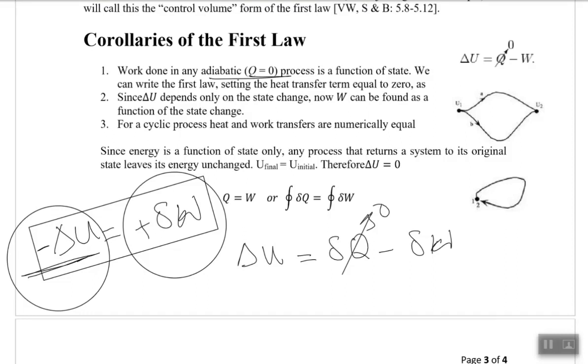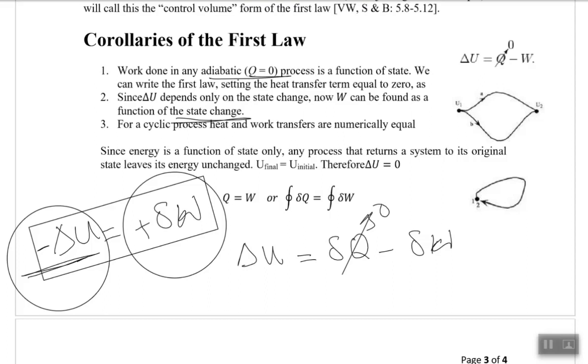So work done can now be found as a function of the state. It is simple: you just need two different properties at two different states, and you can find the change in the state.